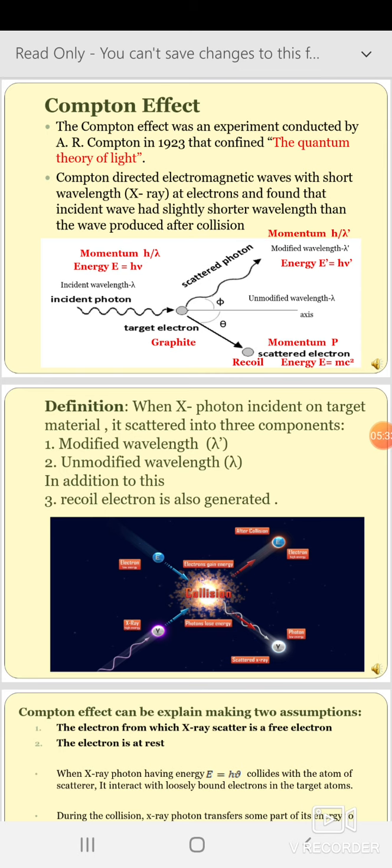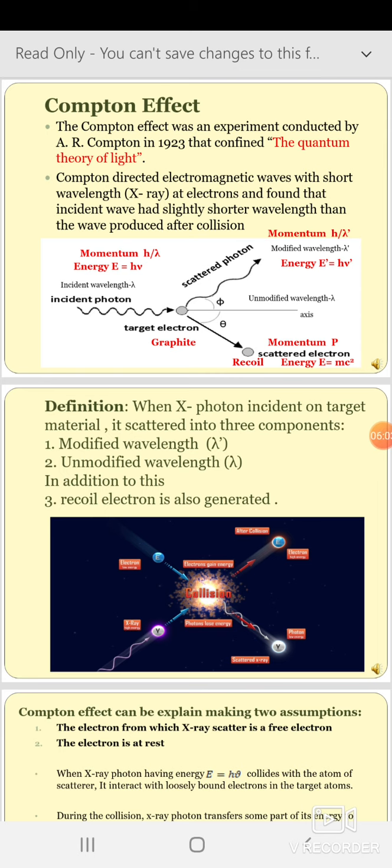Now one part is the scattered photon having energy E dash equals h nu dash, wavelength lambda dash, which is called the modified wavelength, as mentioned in the diagram, and momentum h by lambda dash. Now there is the angle phi, which is called the scattering angle, and which is the angle between the unmodified wavelength component and the modified wavelength component.